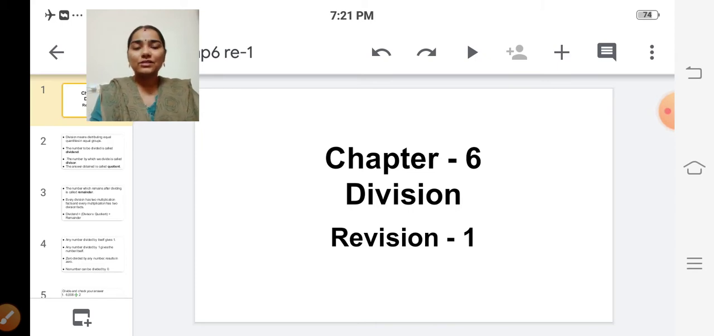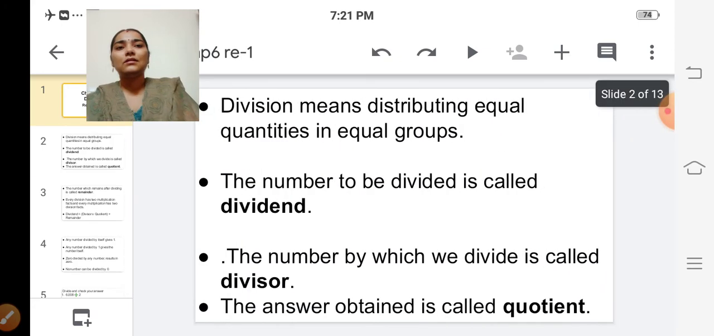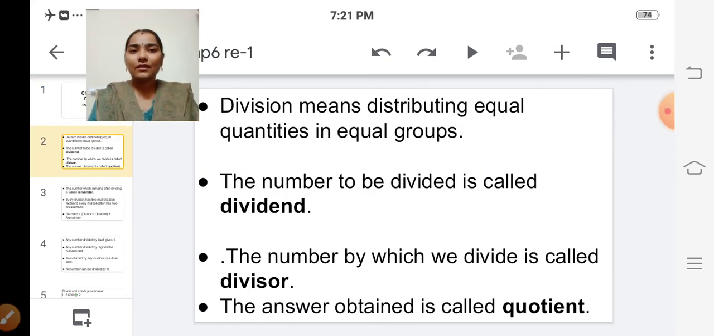So we have finished the division chapter, isn't it? Chapter number 6. So today let's revise the chapter, so that you can recall all the important points. Okay, children? What is division? Division means distributing equal quantities in equal groups.